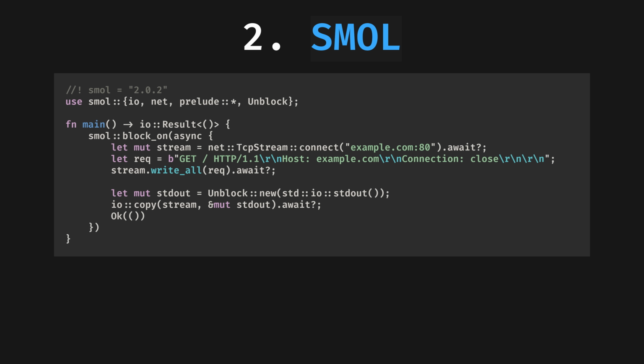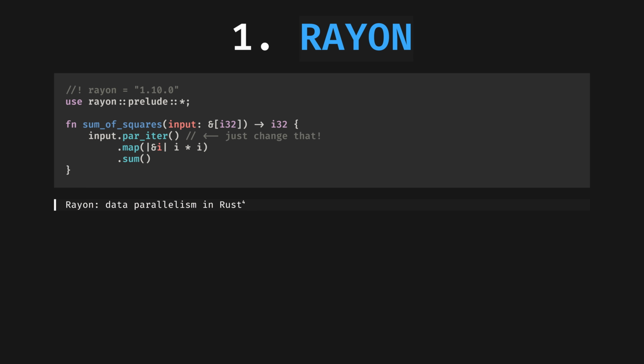Let's keep going. Number 2, smol. The smol crate is brilliant because it doesn't commit to the original sin of conflating concurrency with parallelism. Both are available in smol, and you opt into what you want. As the name suggests, it's also tiny. The entire executor is around 1,000 lines of code. You can even use Tokio-based libraries with smol by using the async-compat crate, which adapts Tokio futures and I/O types.